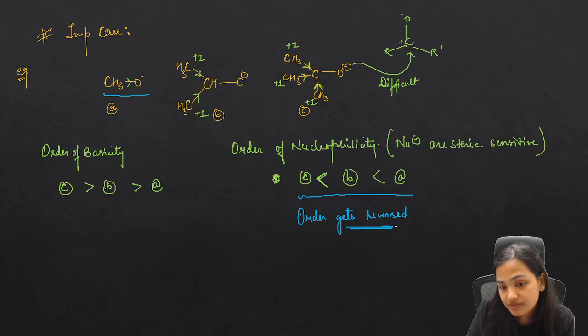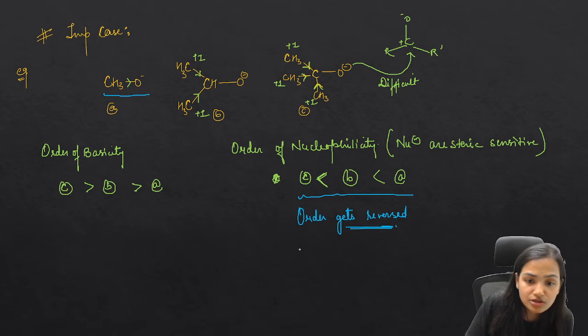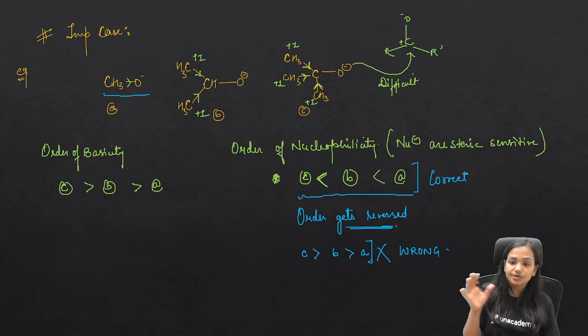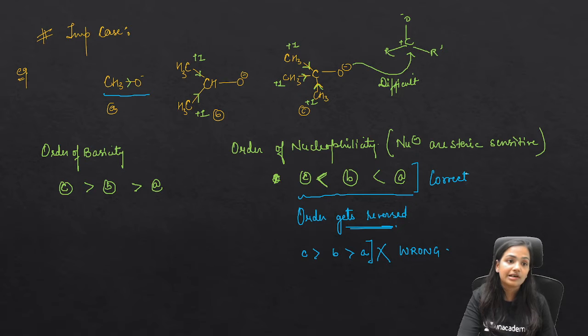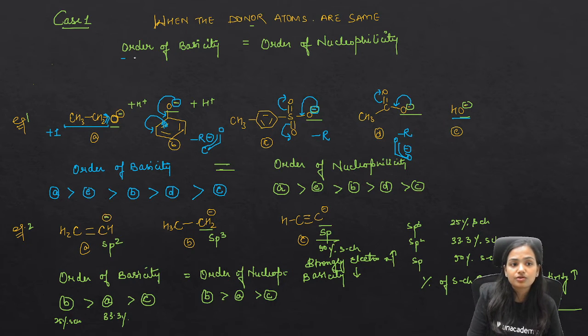Got it? You will expect that the order of nucleophilicity should also be C greater than B greater than A, but no, this is wrong and this is correct. I hope you understood this very important point relative to basicity and nucleophilicity. So when the donor atoms are the same, usually the order of basicity is equal to the order of nucleophilicity in the majority of cases.